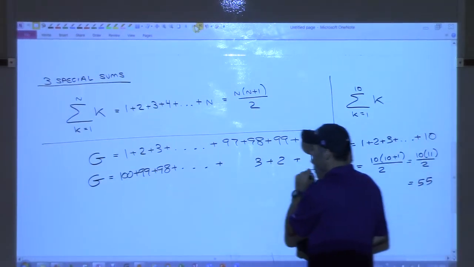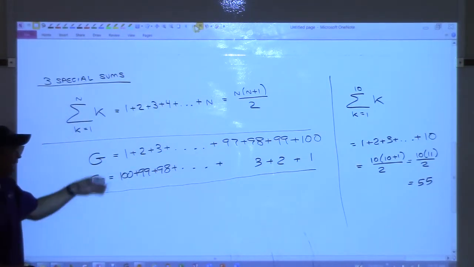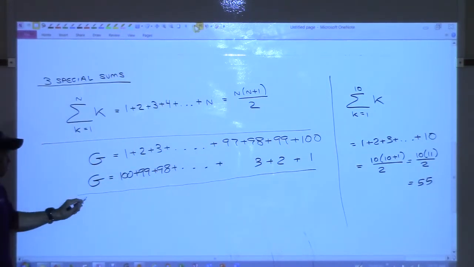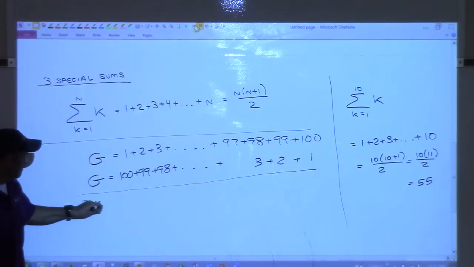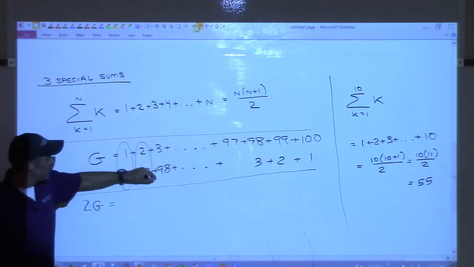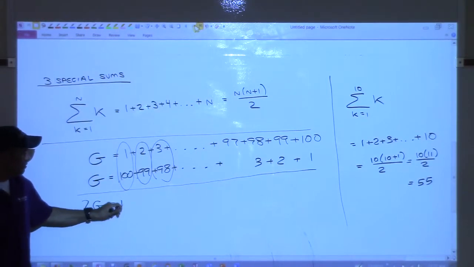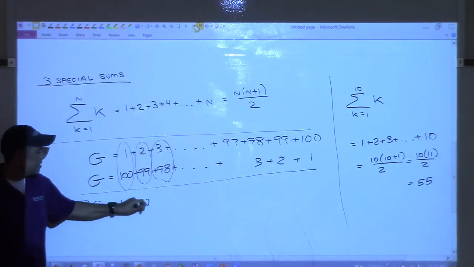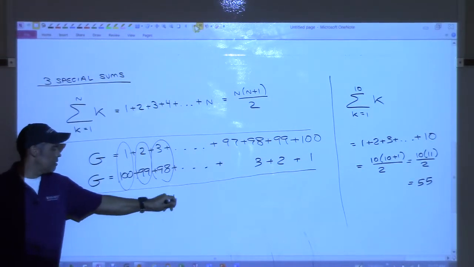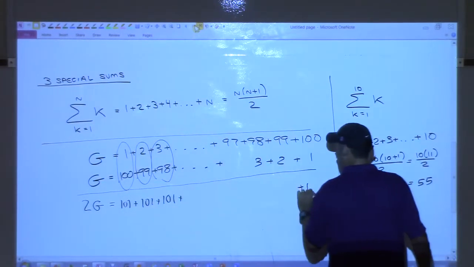Now that already was kind of brilliant, but you have to see what he did now. He said, look, I can add these two together. If I add the left sides together, I get 2G. And if I add straight down, what do you get? These first two add to be what? What's the next one? And the next one? Not a coincidence, right? They're all going to be 101 the whole way down, all the way till you get to the end. Yes?